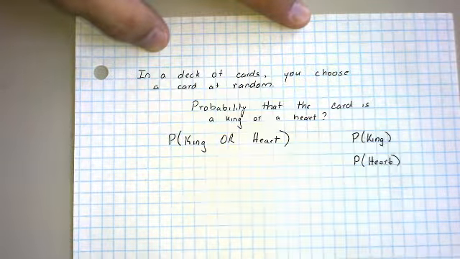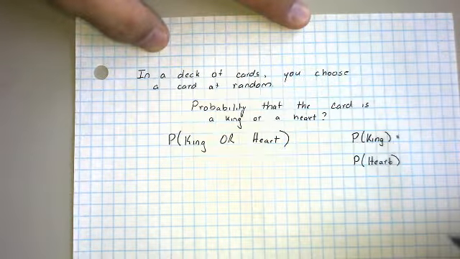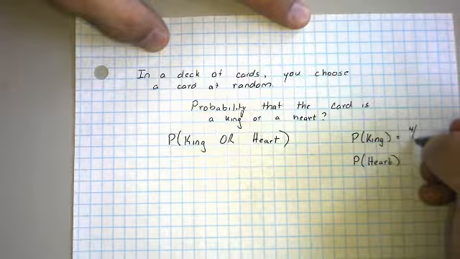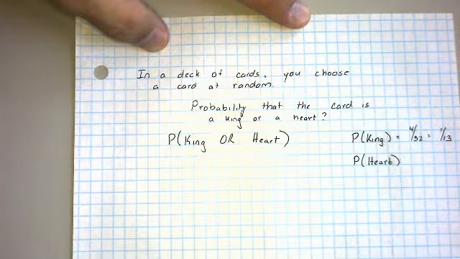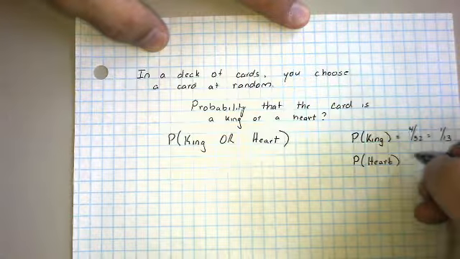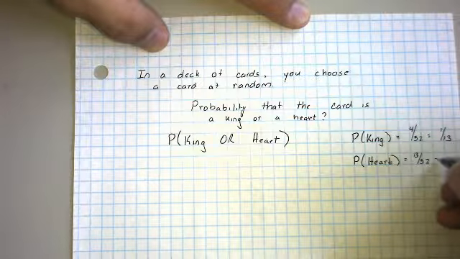The probability that the card is a king is 4 out of 52, or 1/13. The probability that the card is a heart is 13 out of 52, or 1/4.